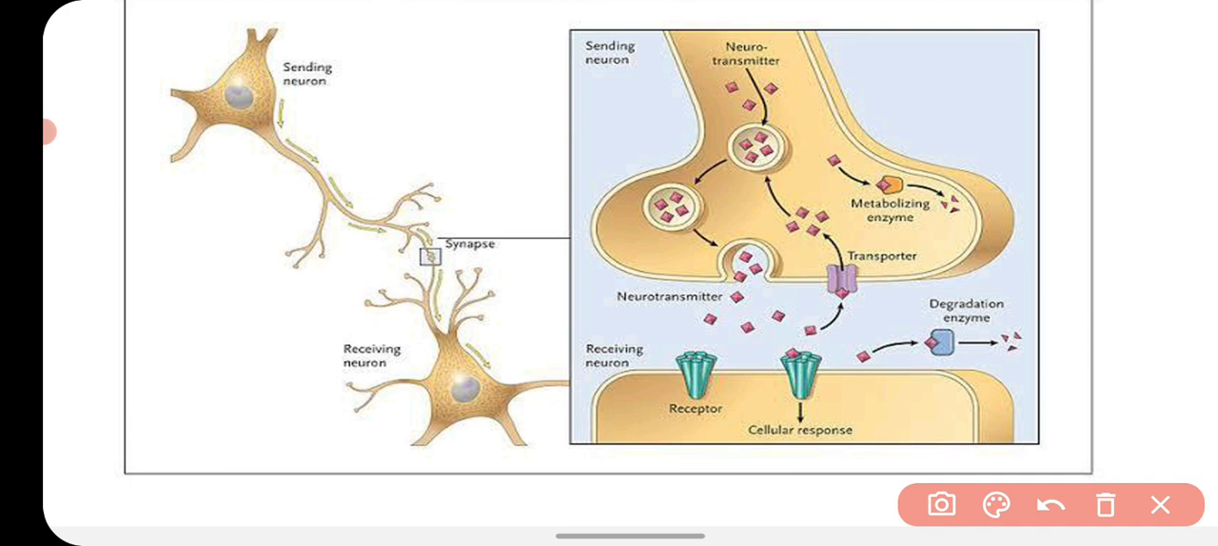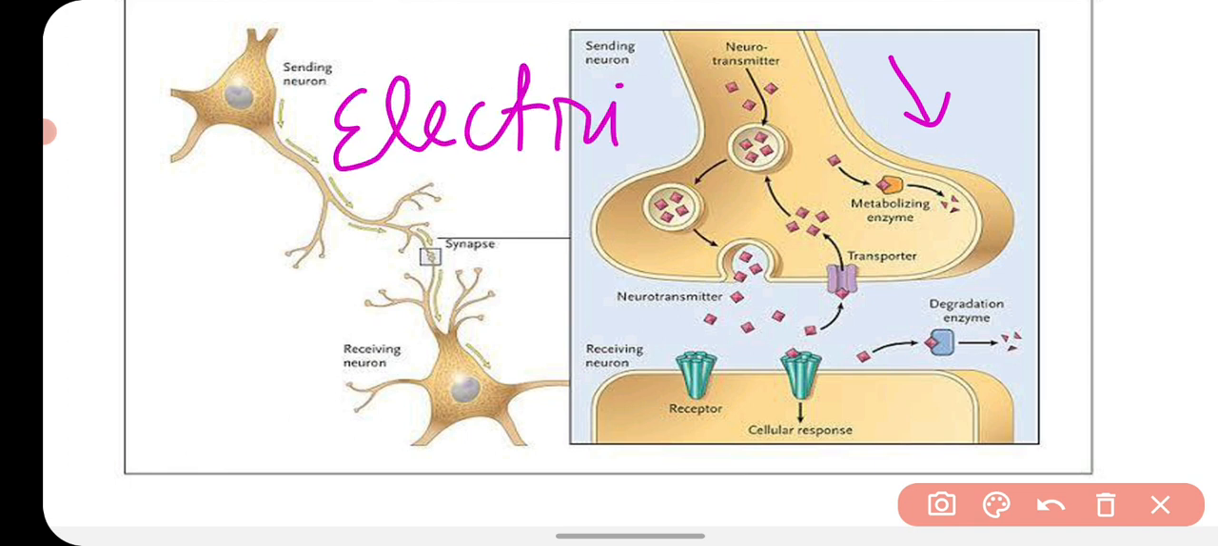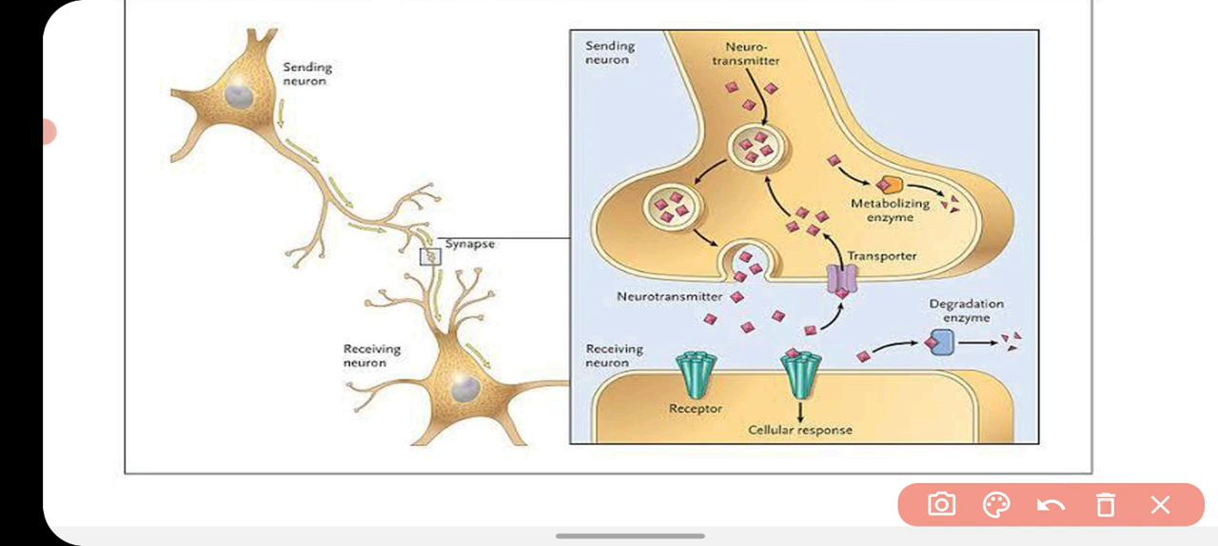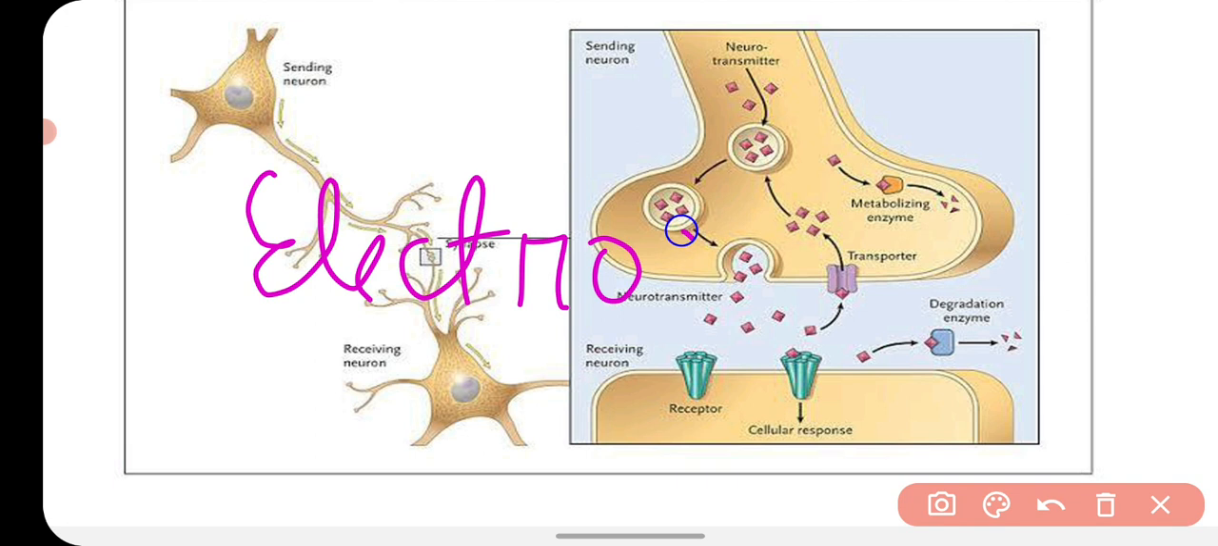So in the axon, the information travels in the form of electrical impulse, and as it comes to the synapse, the message travels in the form of chemical, that is called neurotransmitter. So the information that is conducted in the neuron is in the form of electrochemical impulses.